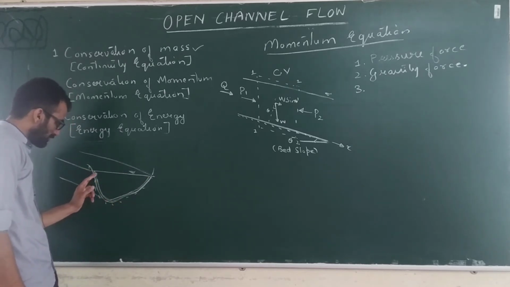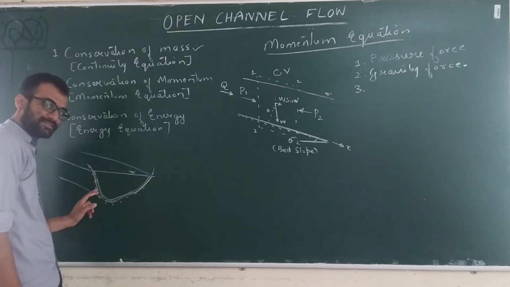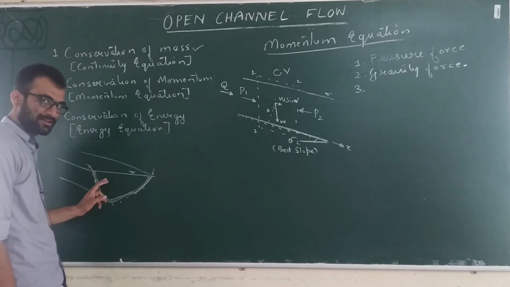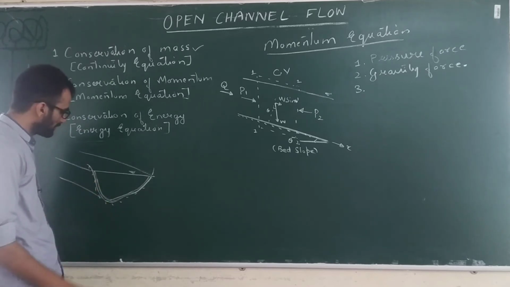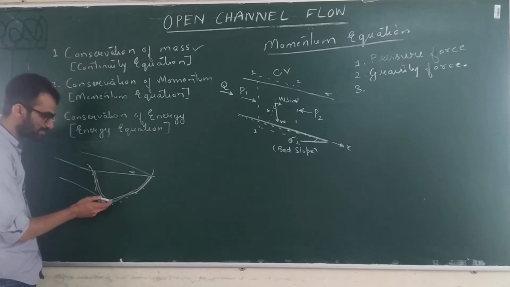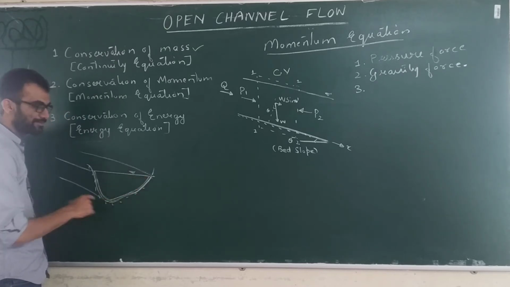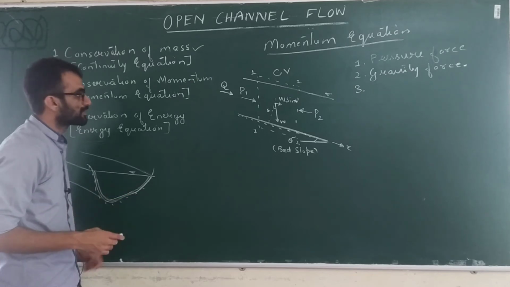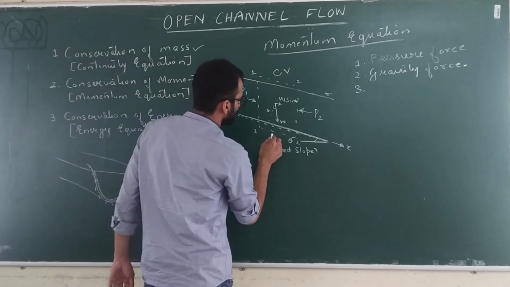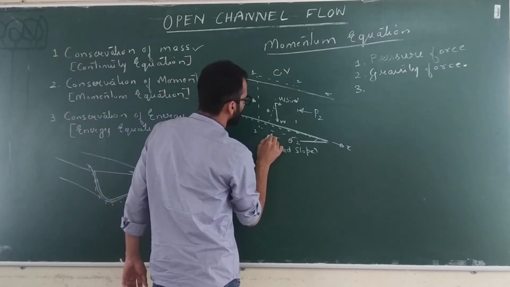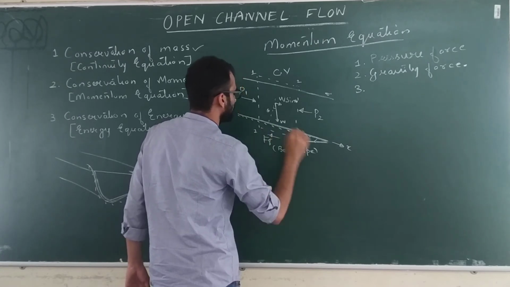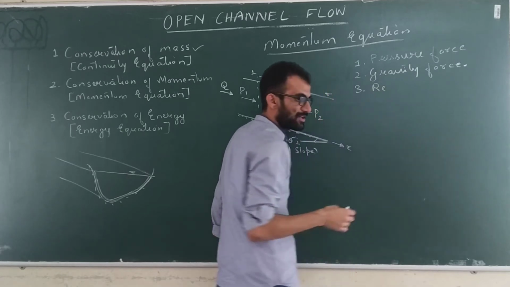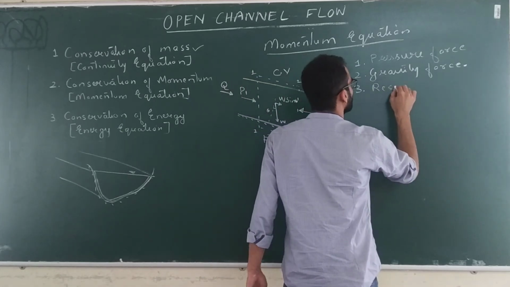The fluid in contact with this boundary will exert some resistance. The boundary will exert shear resistance to the flow. Therefore a resistive force is also acting on this surface, because of the bed shear stress, and it will act opposite to the direction of flow. I'll call it FF. Temporarily I'll call it a resistance force.